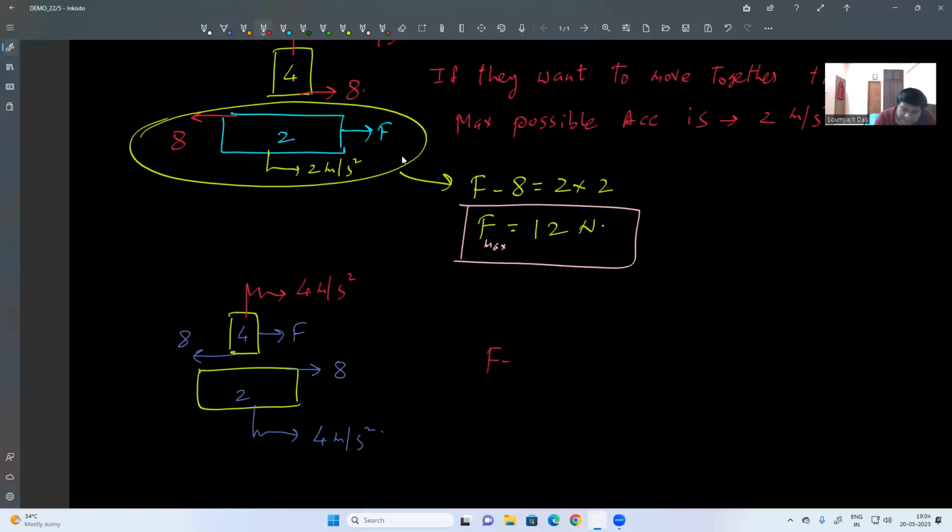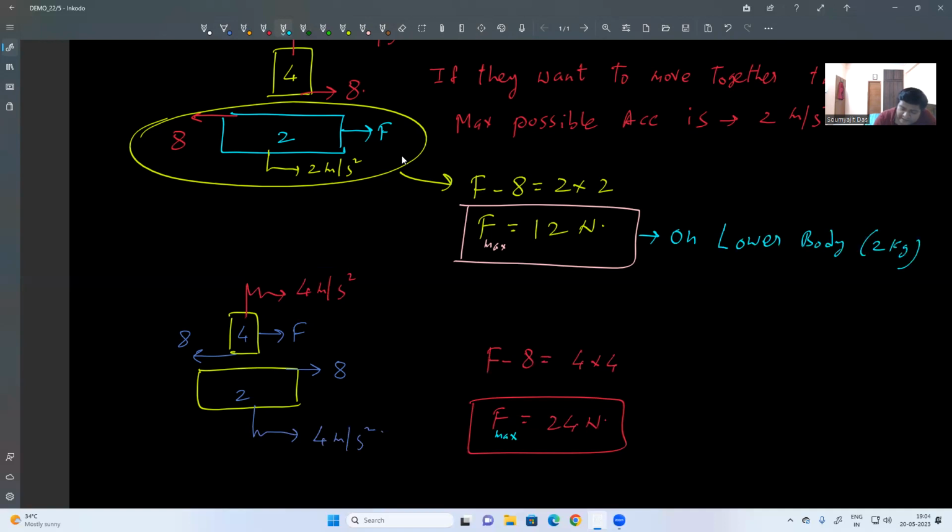So F minus f is equal to what? Mass into acceleration. F is equal to how much? 24. So this is the F max on the lower body, and this is the F max on the upper body. Is it okay? Got it?